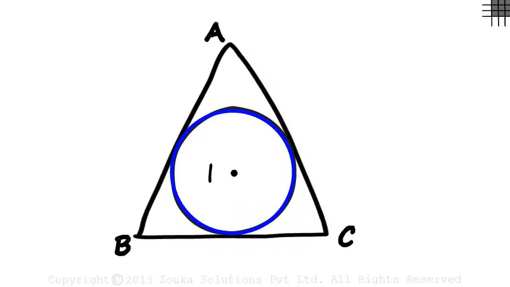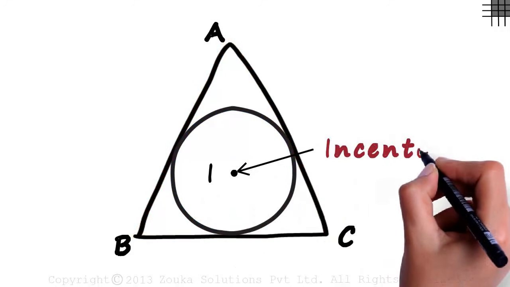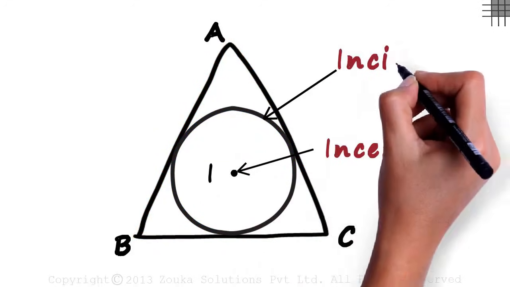The incircle is actually the largest circle that can completely fit into the triangle. Remember, the point I is called the incenter and this circle is called the incircle.